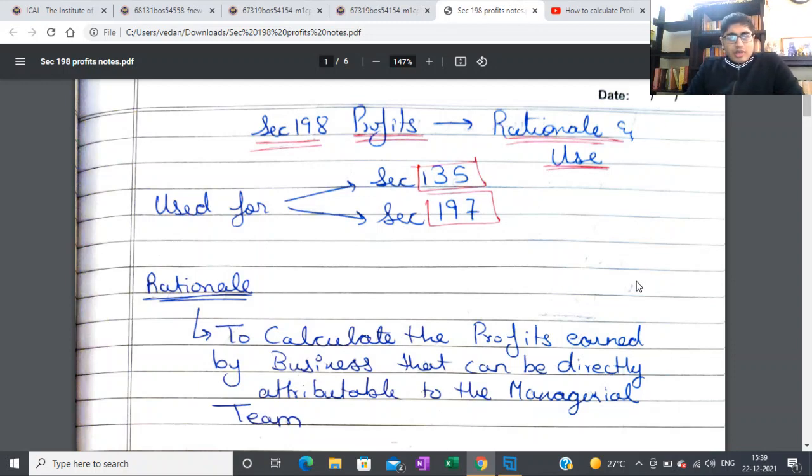When we are in a situation where we have to compute this profits, or when we are auditing a particular figure, sometimes we need to come to the profit when we are looking at the CSR expenditure. We need to see the 2% of the average profits of the past 3 years. We need to see that profit figure, whether it was appropriately calculated. So for that, this knowledge I feel will help in our practical life also.